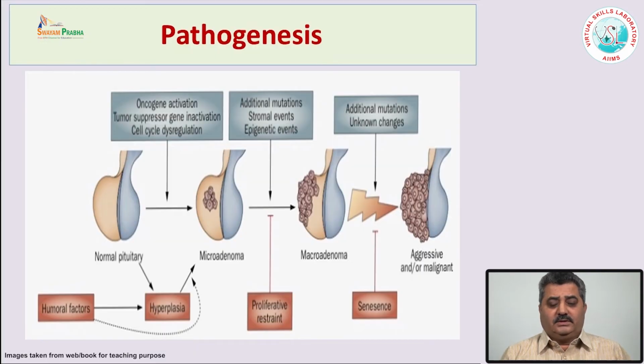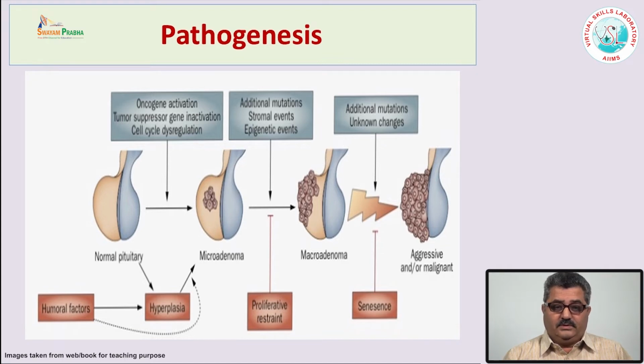The exact pathogenesis of the pituitary adenoma is not known, but there is one hypothesis that the normal pituitary gland is under the control of some oncogenes and suppressor genes. If there is inactivation of a tumor suppressor gene, these cells enter into the cell cycle and it leads to hyperplasia.